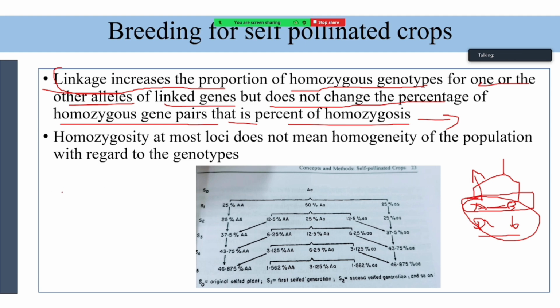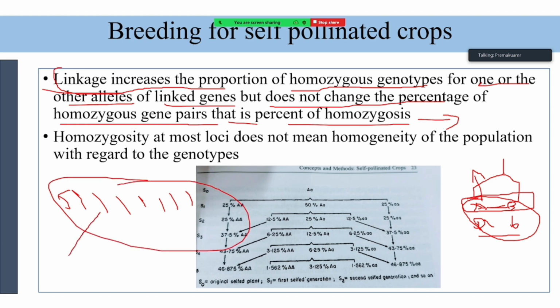But the proportion of homozygosity, that is the proportion of individuals having homozygosity at all the loci, it will not account. Linkage may increase homozygosity in some alleles or genes, but you can't say the total percent of homozygosity throughout the population. It is not affected by the linkage. At an individual locus it may increase the homozygosity, but whenever you take the percent of homozygosity in the population, it will not affect. Understood?